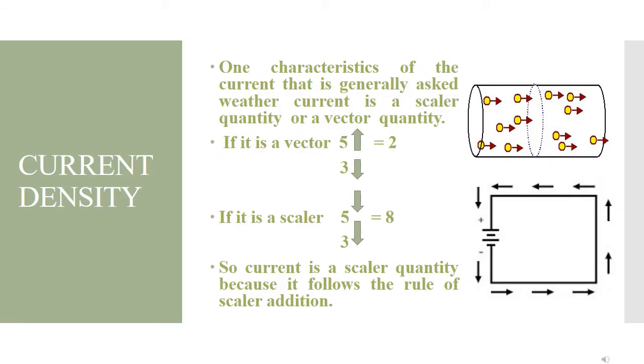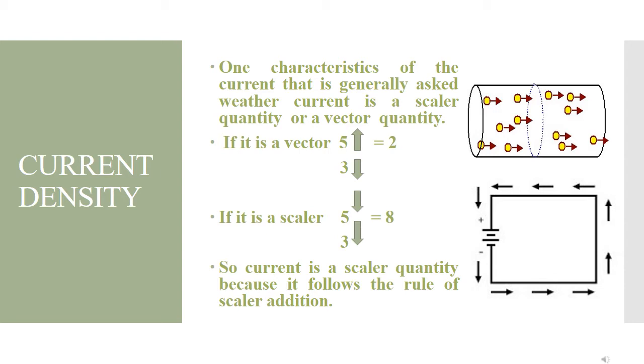Today we will study another feature of the current, one characteristic which is generally asked: whether electric current when we measure it is a scalar quantity or a vector quantity. In a vector quantity there has to be a direction.